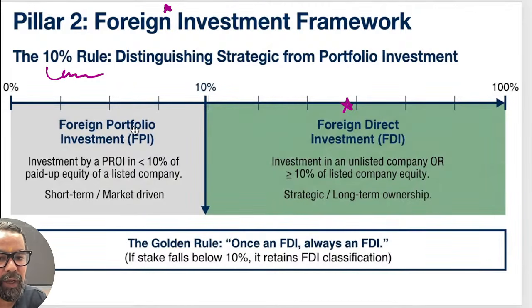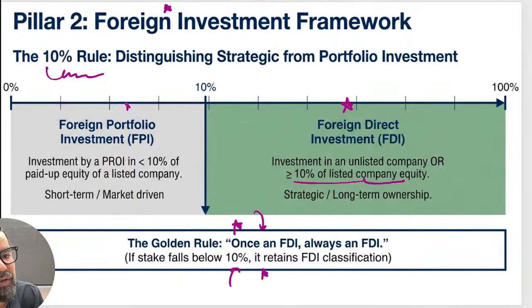In case of a listed company, it is 10% of the listed company's equity shares on a fully diluted basis. That is the condition for this one. But you also have to remember this golden rule, right? This is clear to everyone now. We have discussed this, right? You have to remember this, because sometimes they will try to trap you with this particular condition.